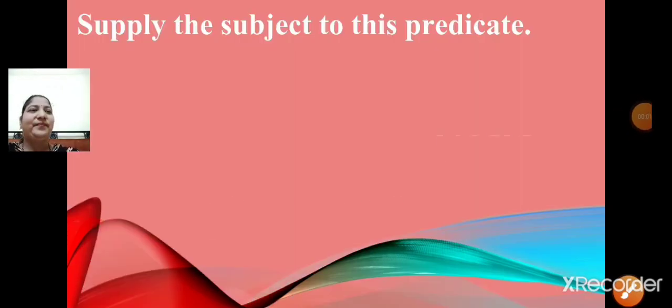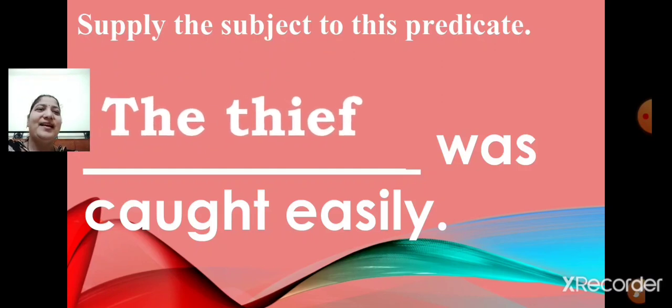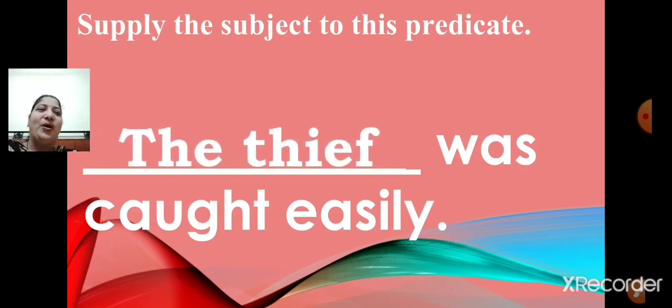Next. Dash was caught easily. So children, what subject will you supply over here? You can write the thief was caught easily. The mouse was caught easily. Okay. Let us add the thief was caught easily. So the thief is the subject. Was caught easily is the predicate.